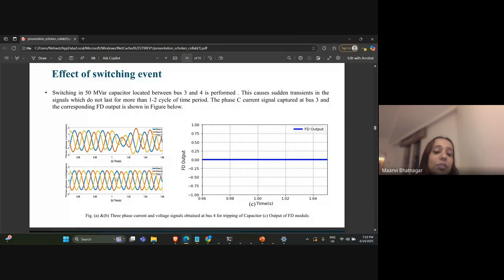In this case, we have taken an example where a 50 MVAR capacitor, located between two buses, is tripped. We can see some distortion in the voltage and current waveforms for 1 or 2 cycles, but our system still detects it as a no-fault condition. It doesn't go up even for a second.